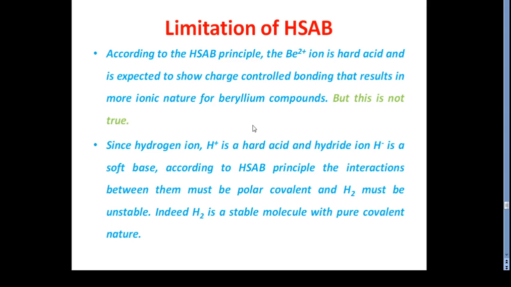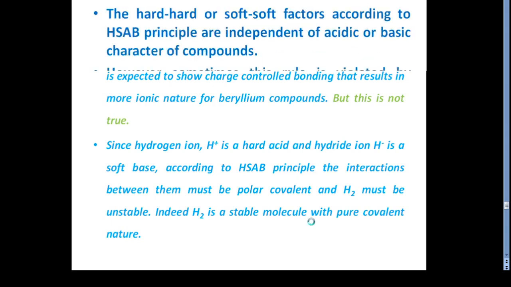But this is not true. In the second case, the hydrogen ion H+ is the hard acid and the hydride ion H- is the soft base. According to the HSAB principle, the interaction between them must be polar covalent and hydrogen must be unstable. Indeed, H2 is a stable molecule with pure covalent nature.